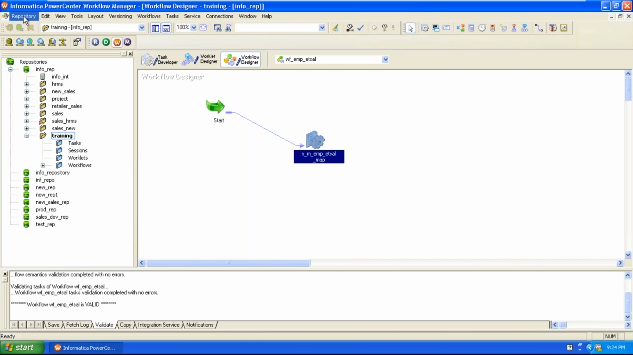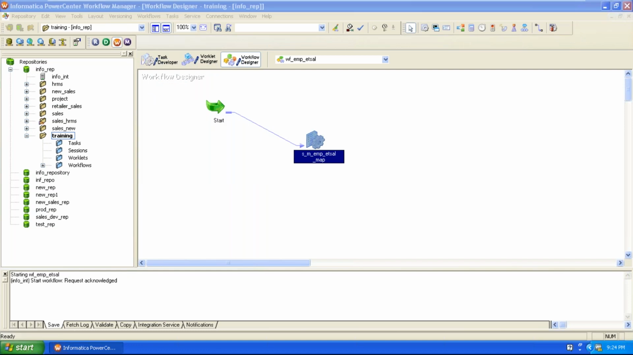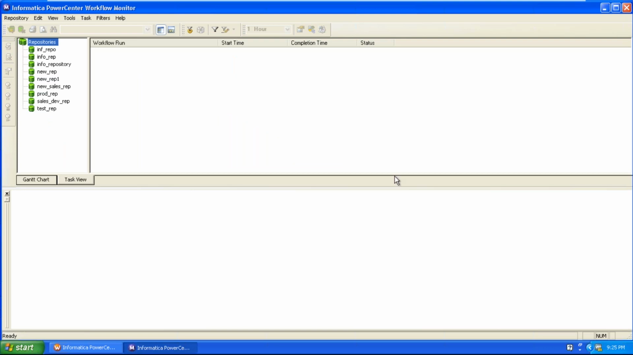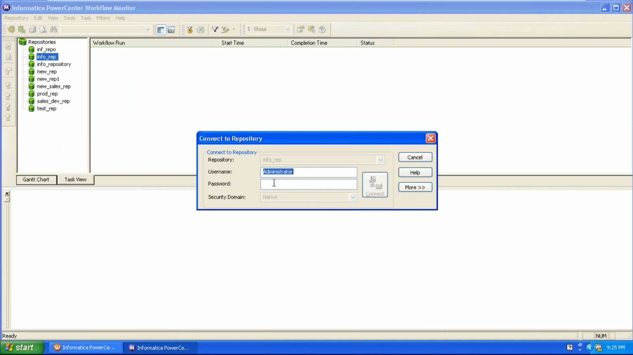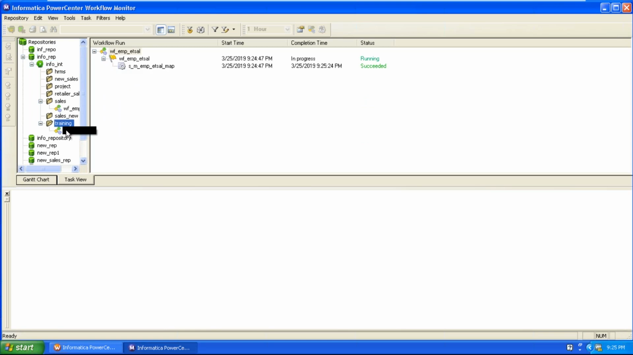Now validate the workflow, then save to the repository. So after that, start the workflow and observe the status in the workflow monitor tool. Here the task is completed successfully through our current workflow.